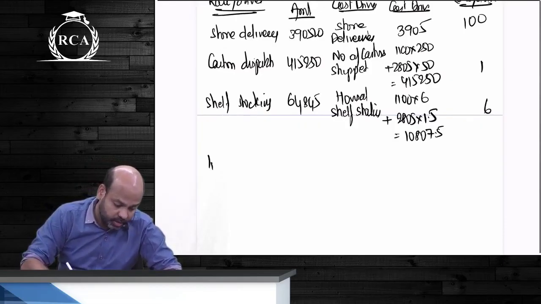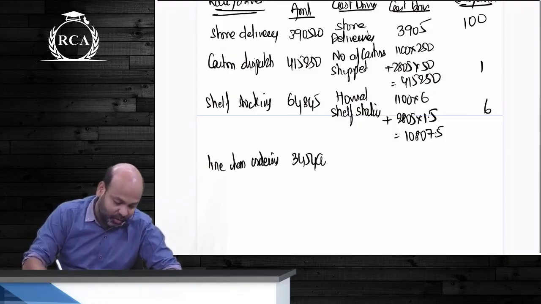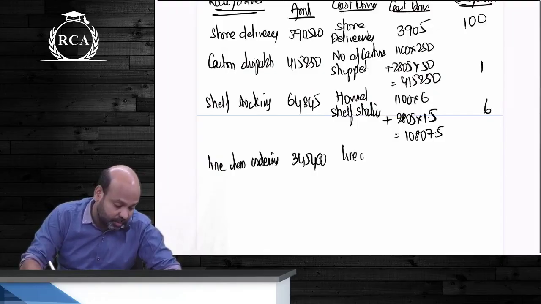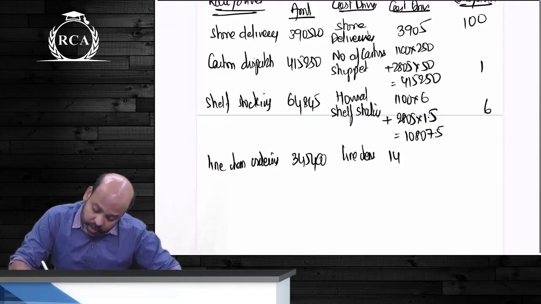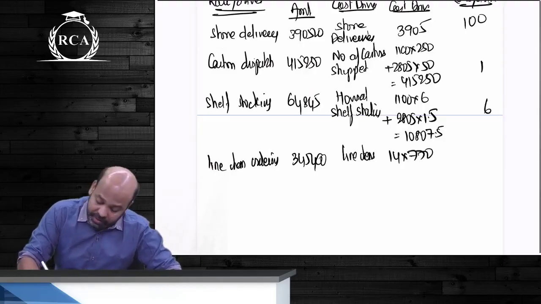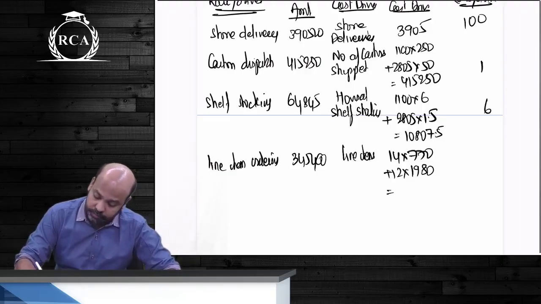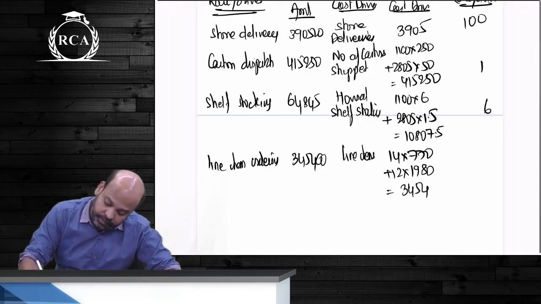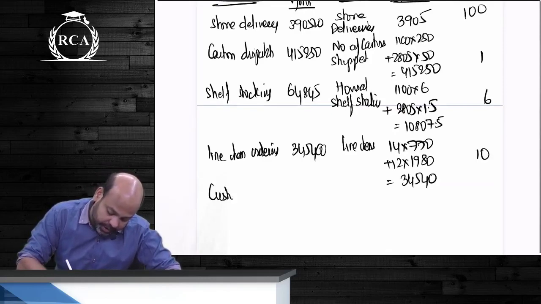Next, beta, line item ordering. 3,45,400, beta. The total number will be line items. It should be multiplied by number of orders, beta. 14 into 770 plus 12 into 1980. How much is it? 34,540. 10 rupees per case.